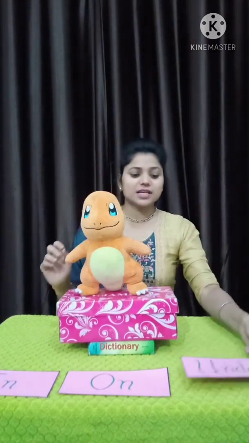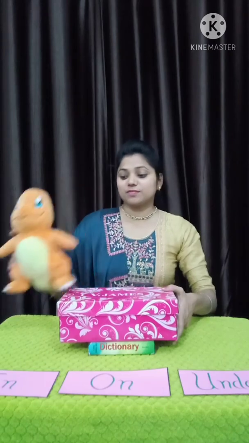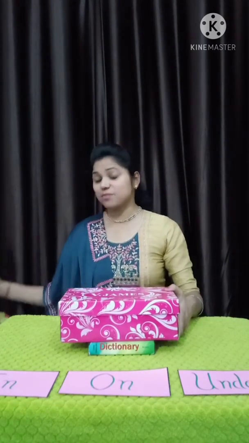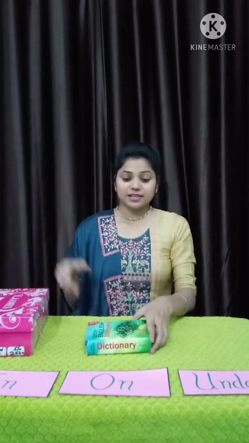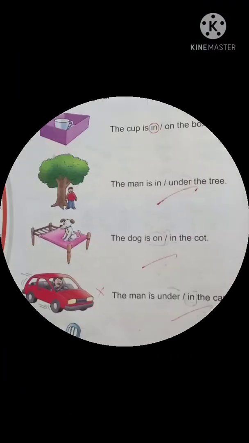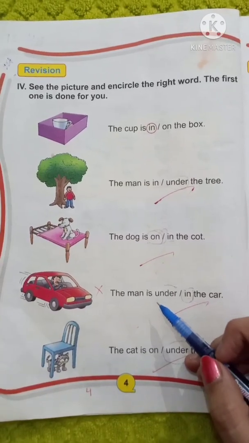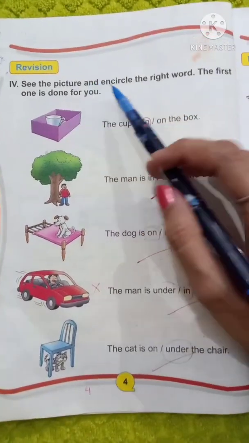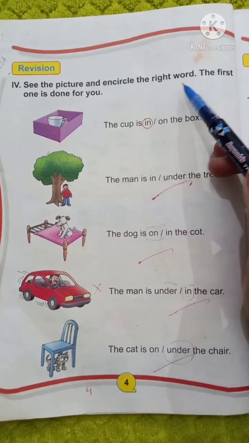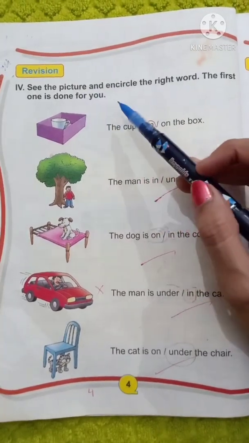Now students, I hope you have understood very well the concept of in, on and under. Now students, let us do the exercise in our English practice book, page number 4, 5 and 6. That is about in, on and under. Let's start. This is your page number 4 in English practice book. See the picture and encircle the right word. The first one is done for you.